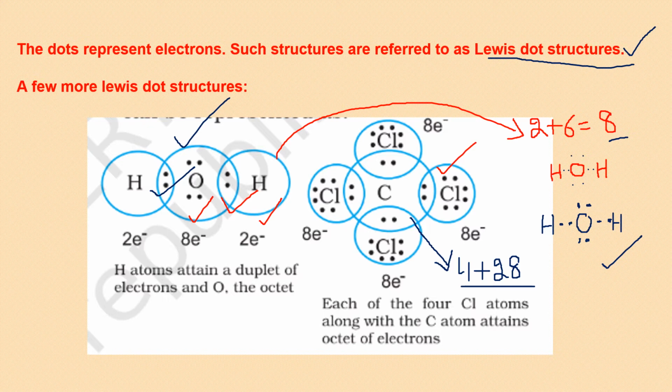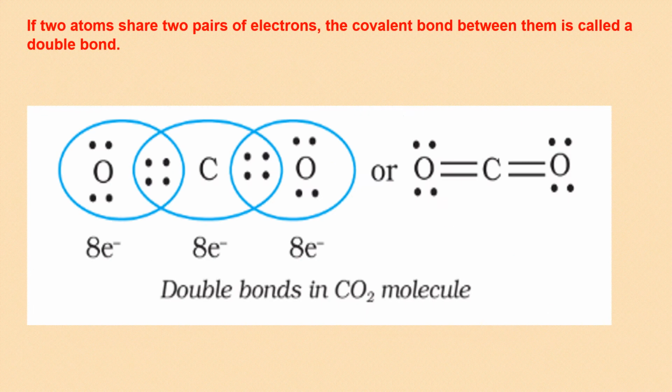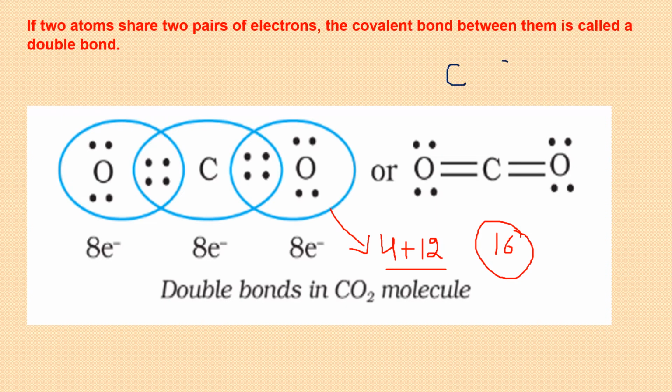They just concentrate on completing the octet and explaining the stability in that manner. Now, suppose you have carbon dioxide. Let us calculate the total number of valence electrons. Carbon has 4, each oxygen has 6, so that makes it total 12, 6 into 2. Now 12 plus 4 is 16 electrons that we have, and we have to arrange these 16 electrons around the central carbon in such a manner that the octet of carbon and both the oxygens is complete.